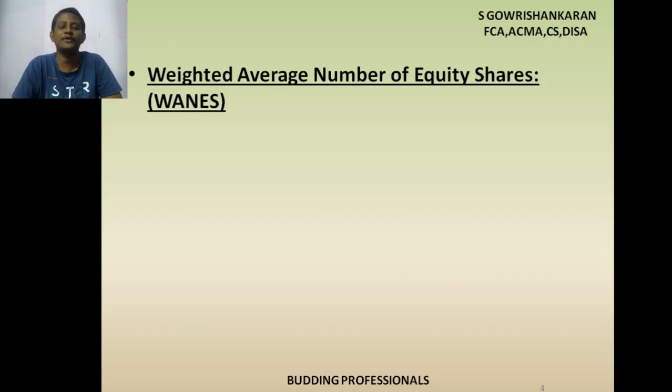weighted average number of equity shares. What is this weighted average number of equity shares? Why are we providing weight actually? What is generally the number of equity shares? Number of equity shares means equity shares held during the period. That is number of equity shares. Then why weighted average number of equity shares? What is the reason? So first you have to understand the formula. What is the formula actually?